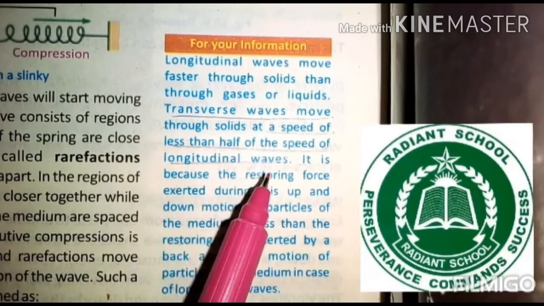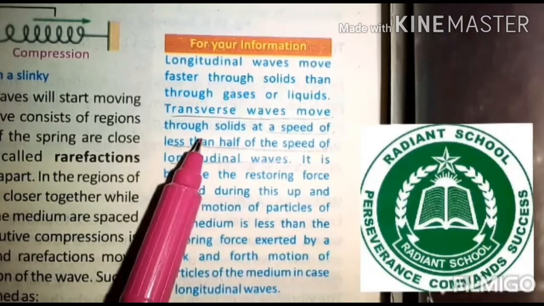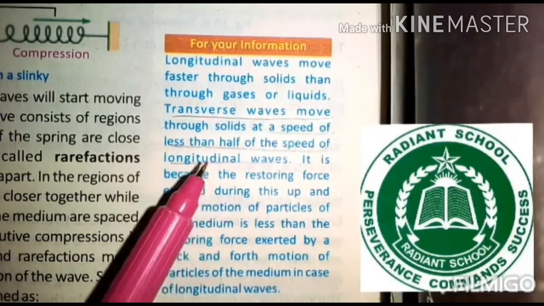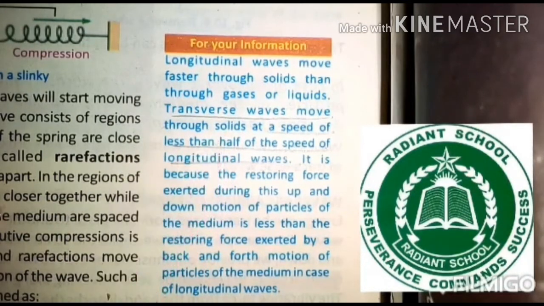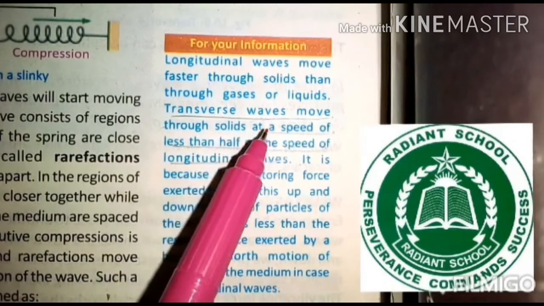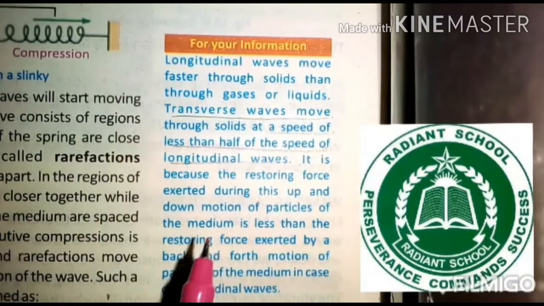If a longitudinal wave passes through a solid at a speed of 10 meters per second, then the transverse wave will pass through the same solid at a speed of less than 5 meters per second. It can be 4 meters per second, 3 meters per second, 2 meters per second. This is the meaning of this sentence.